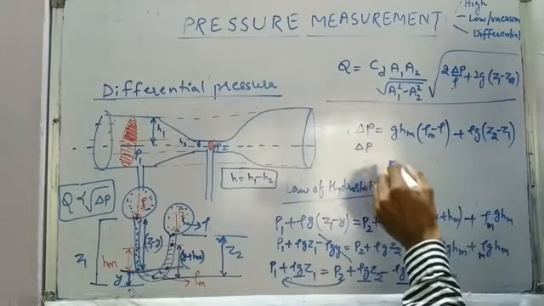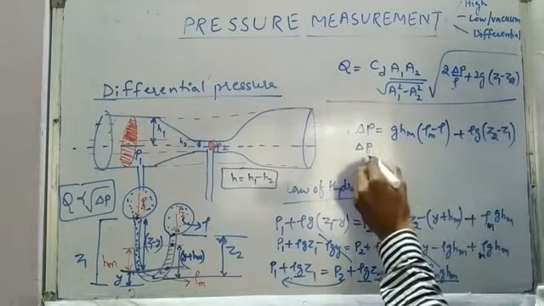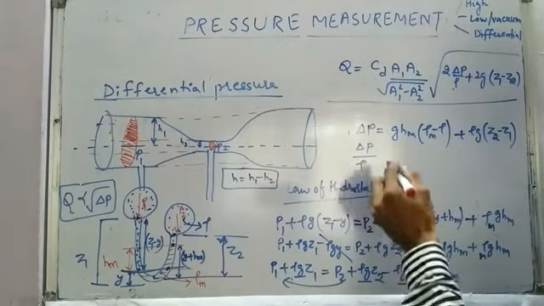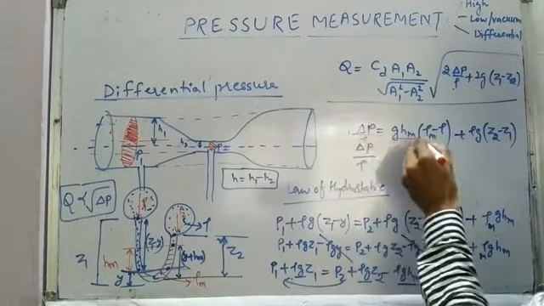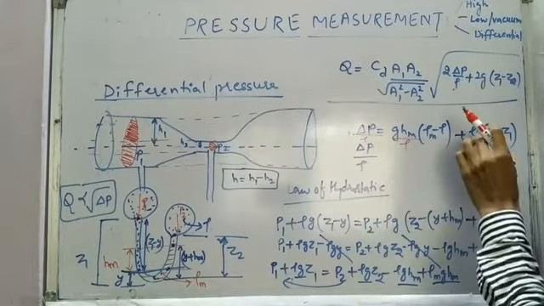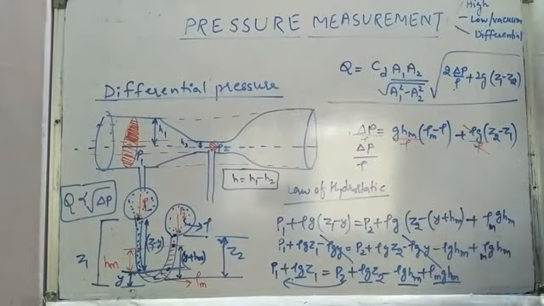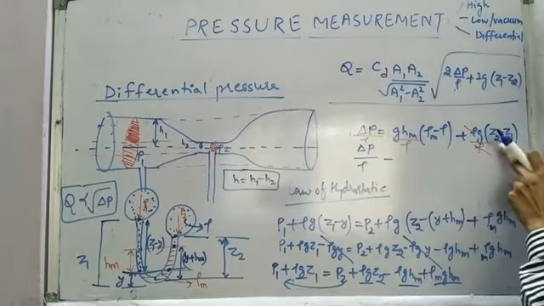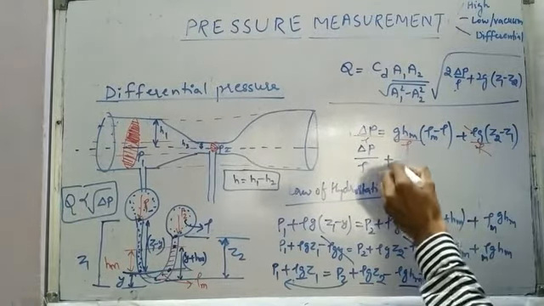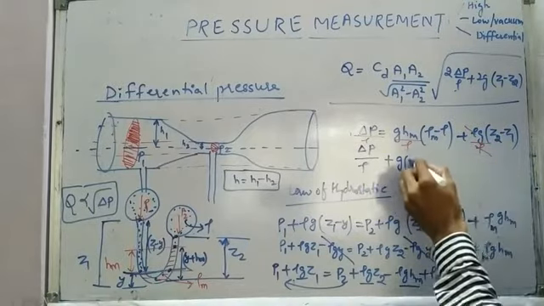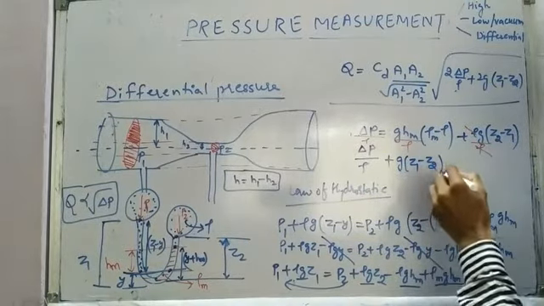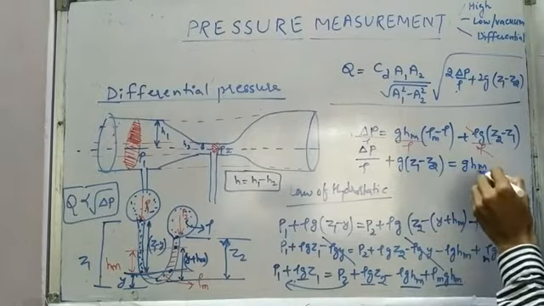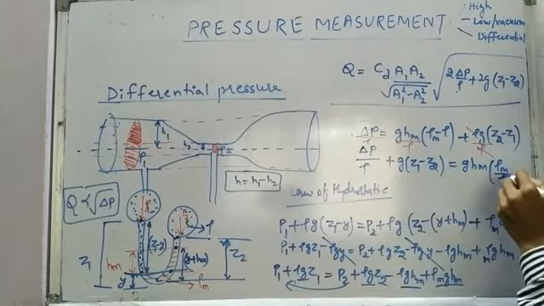So now what we have with us is delta P by rho. This term we can calculate, right? If we divide the complete expression by rho, this will become delta P by rho, and this rho and rho get cancelled. So delta P by rho, and if we take this g times (Z2 minus Z1) to that side and write it in terms of plus only, this will become Z1 minus Z2, and the leftover part will be g HM into (rho m by rho minus 1).